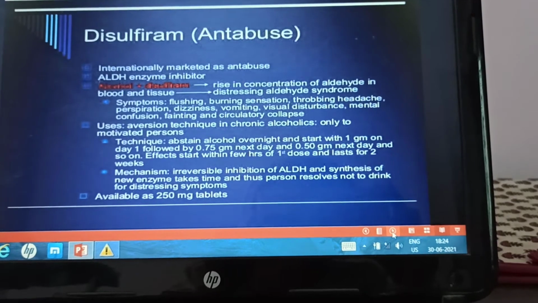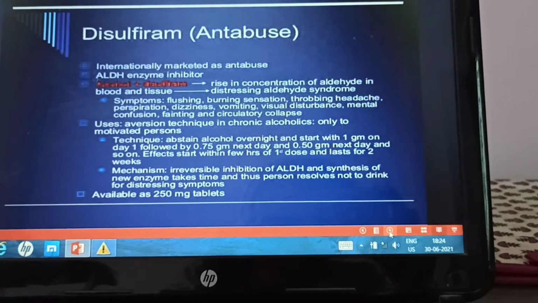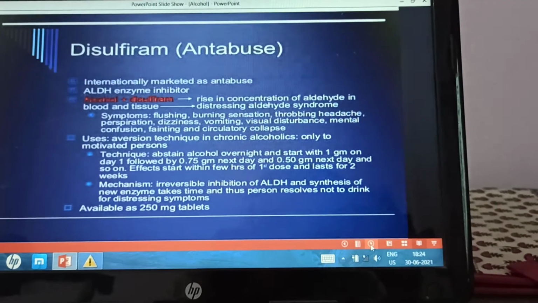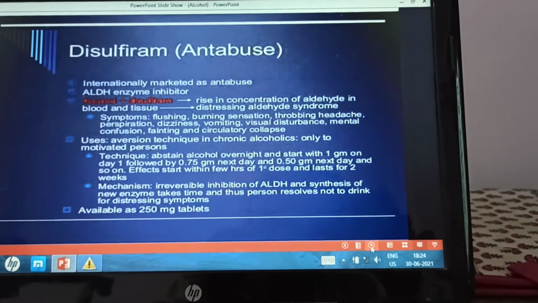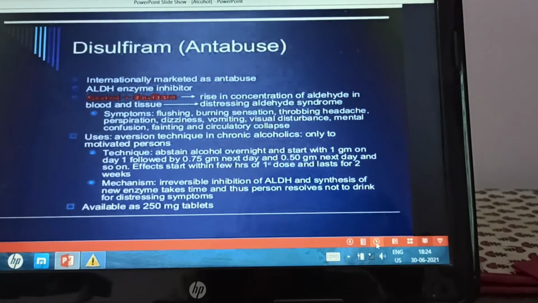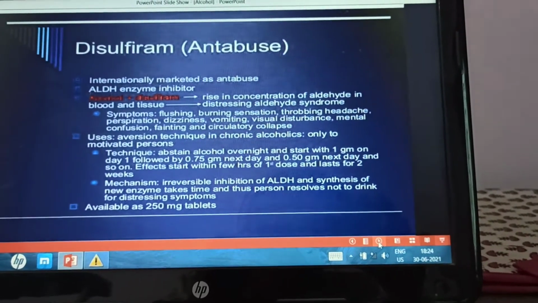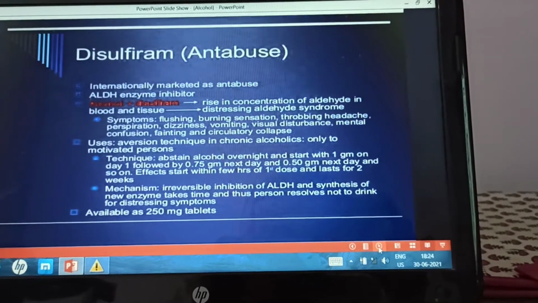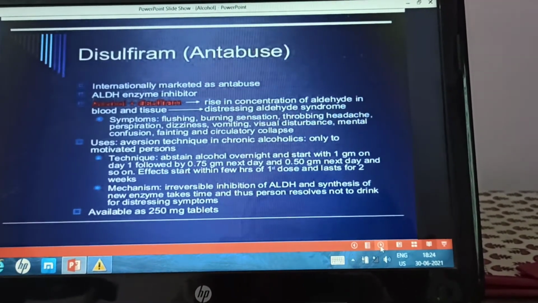The symptoms are flushing, burning sensation, throbbing headache, perspiration, dizziness, vomiting, visual disturbances, mental confusion, fainting and collapse. So it is used as an aversion technique in chronic alcoholics only, and only in a motivated person who wants to leave alcohol.